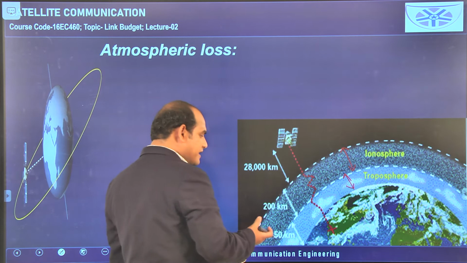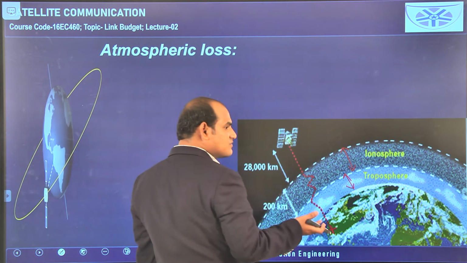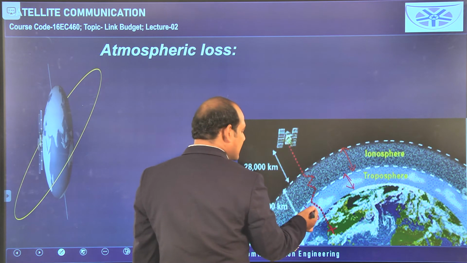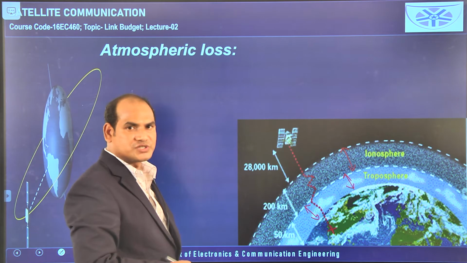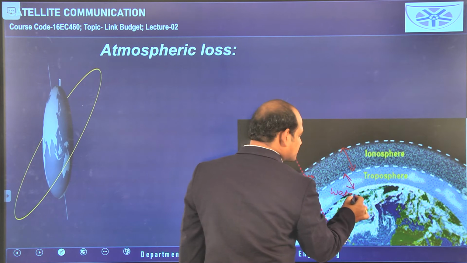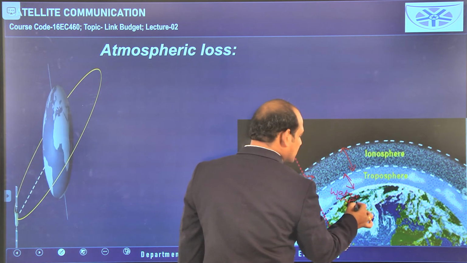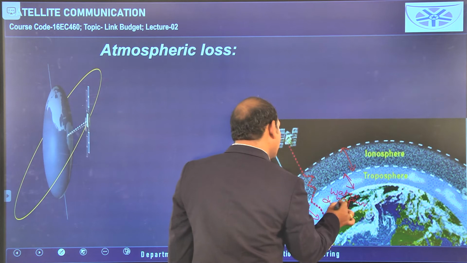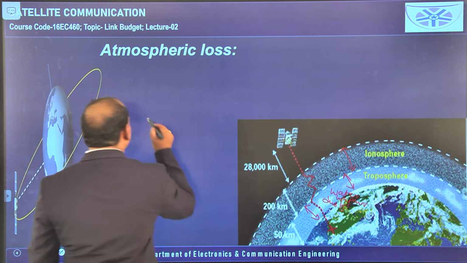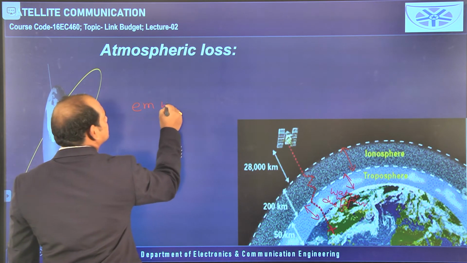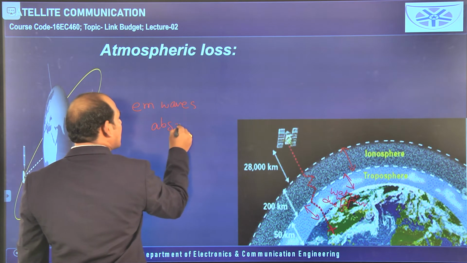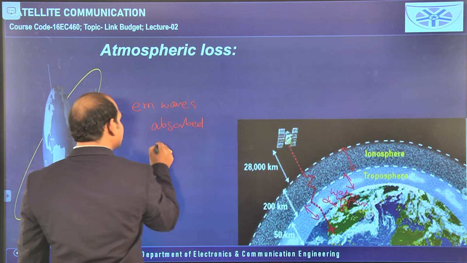Here it has been mentioned that from the surface of the Earth, from 0 kilometers to 50 kilometers, whatever the region is, they have taken as the troposphere. In this sphere we have water vapor and dust, and because of all these things, the EM waves are getting absorbed or scattered.